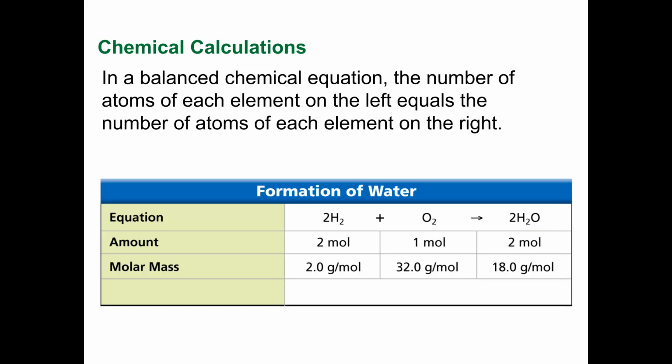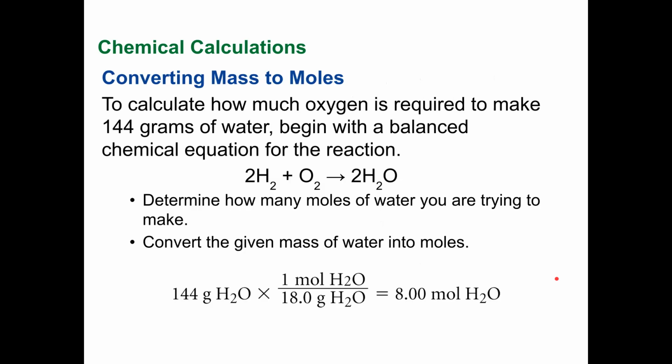Well, if I want to find the molar mass of that, I know that the molar mass for hydrogen is 2 grams. The molar mass, well, it's actually 1 times 2. Does that make sense? And then oxygen has an atomic mass unit of 16, but I have 2 of them, so 16 times 2 is 32. And then I have 2 moles of 18 grams.